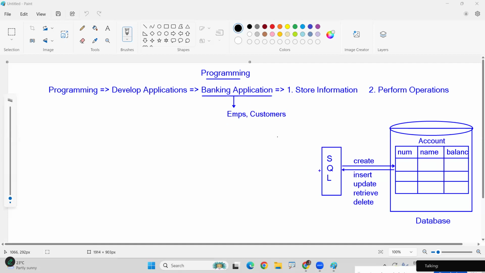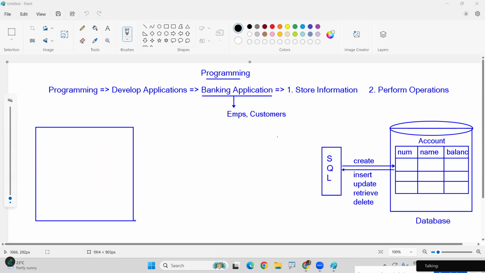Employees don't have the knowledge of SQL to insert the data directly. In the same way, customers also. So directly, they cannot do all the database operations, because if you want to become an employee in a bank, or if you want to take an account from the bank, there is no need to learn SQL or attend SQL classes. That's the reason we need to prepare a user interface for everyone.